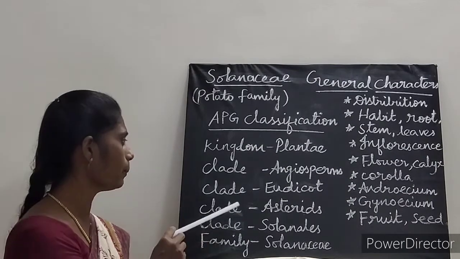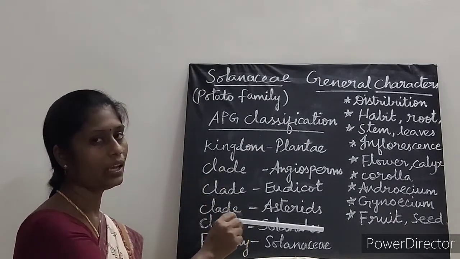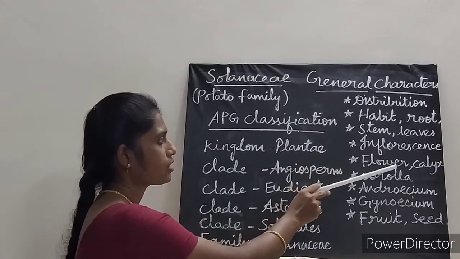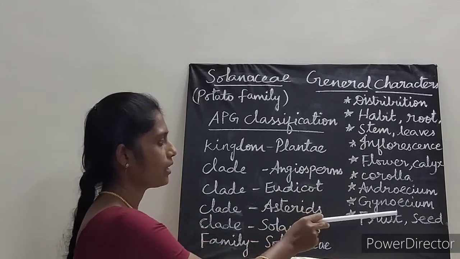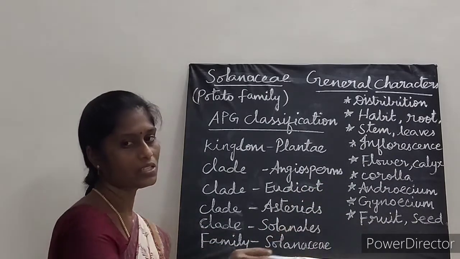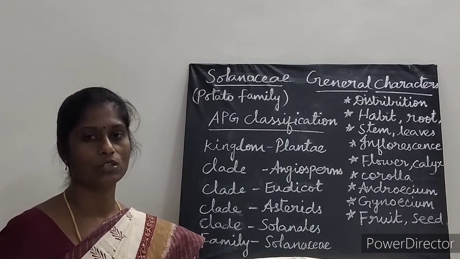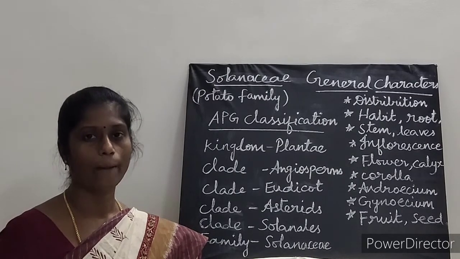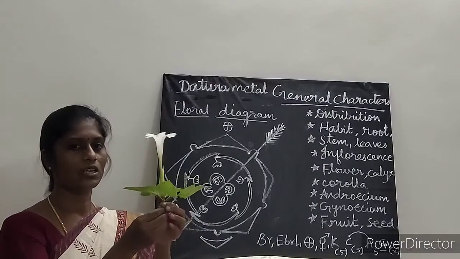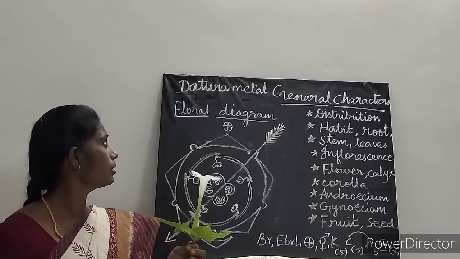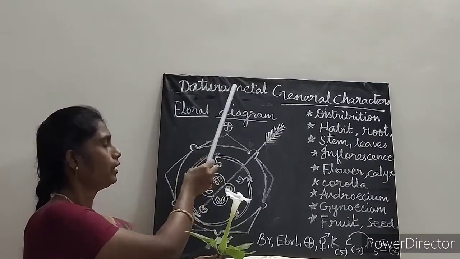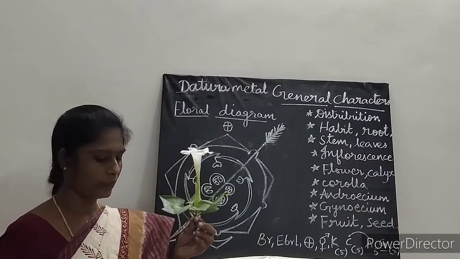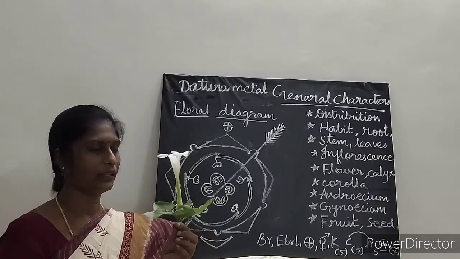Endospermous. So with this we complete the general characters of the family Solanaceae, that is distribution, habit, root, stem, leaves, inflorescence, flower, calyx, corolla, androecium, gynoecium, fruit and seed. Next let us step into the botanical description of this family Solanaceae. Flower name is Datura metel. Okay. Now we are going to study the botanical description of this plant. It belongs to the Solanaceae family.